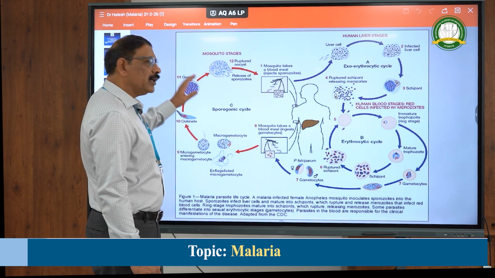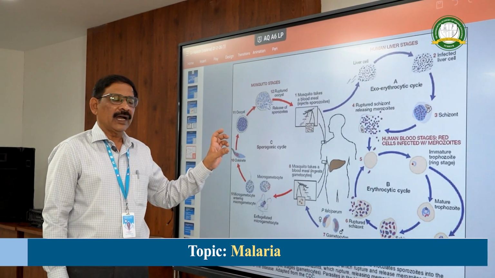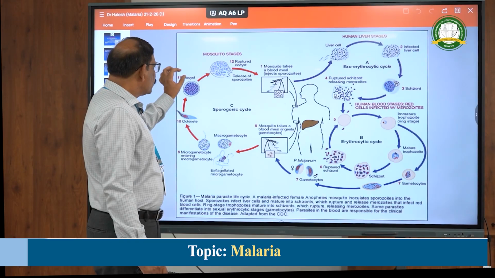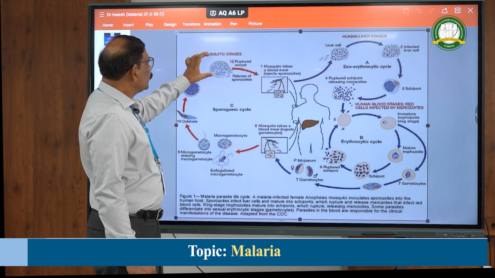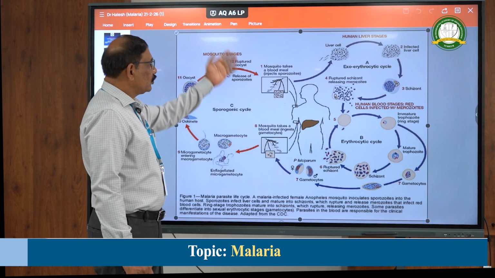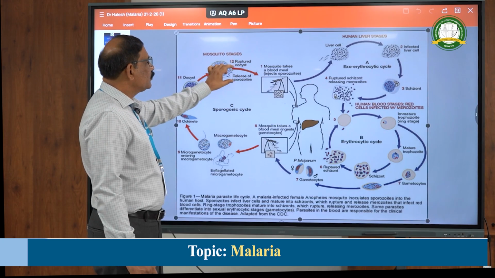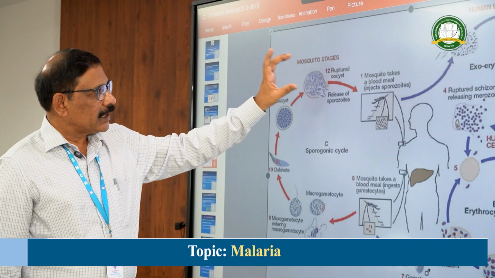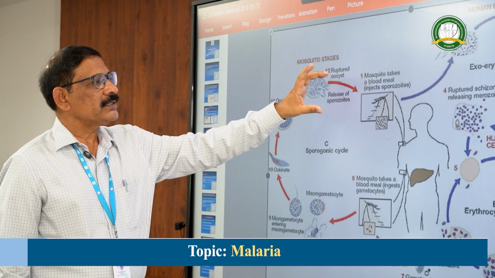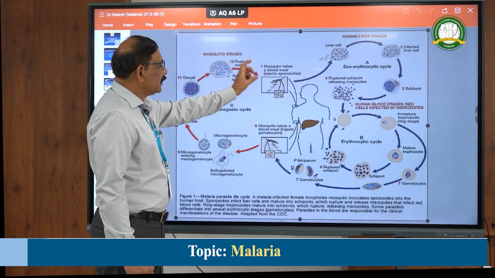And this ookinete will pierce the stomach wall of the mosquito, come to the outer margin of those cells, and grow into an oocyst. In the oocyst, thousands and thousands of sporozoites are formed, and ultimately the oocyst will rupture, releasing the sporozoites. After the rupture, they will go into the body cavity, and ultimately they will come to the salivary gland of the mosquito, and that is the infective stage.